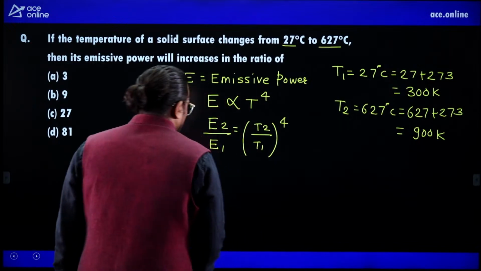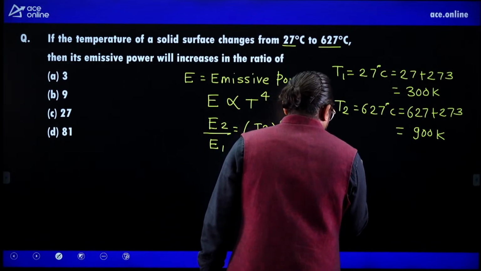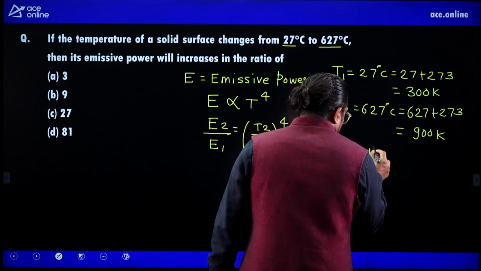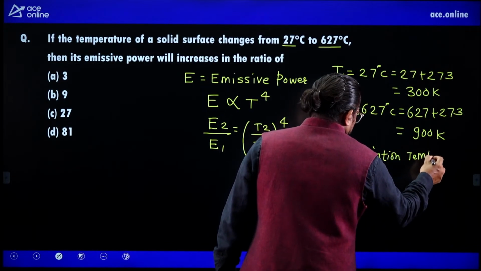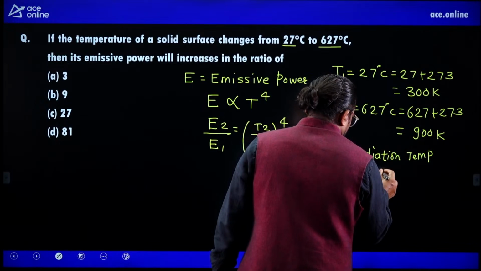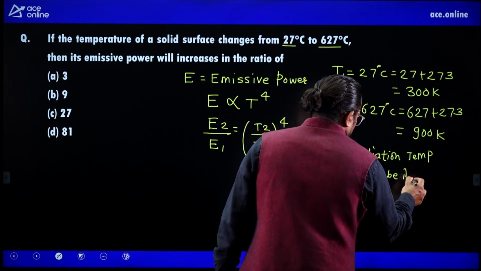Please make sure in radiation temperature must be in Kelvin.